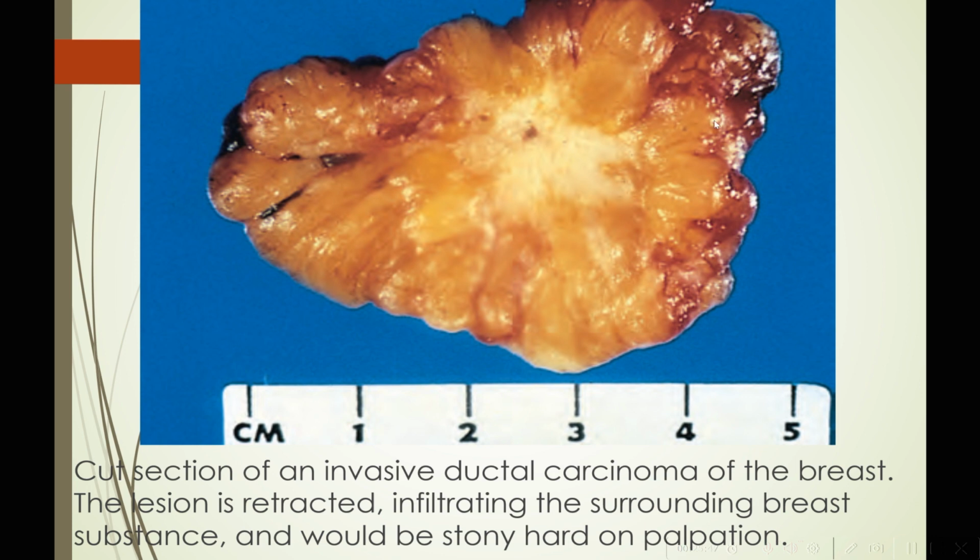So here we see a cut section of an invasive ductal carcinoma of the breast. Here we see the lesion is retracted but infiltrating the surrounding breast tissue. It is not having any well-defined border. It is locally invasive, infiltrating into the surrounding tissue.